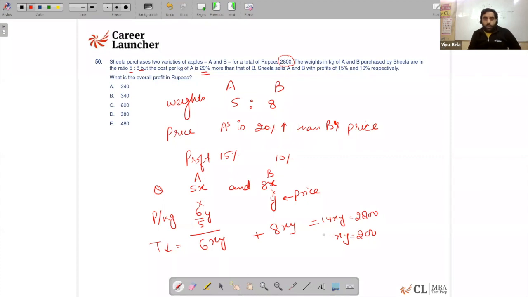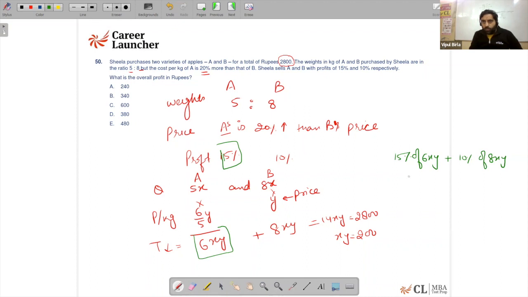Okay. Now what we are supposed to identify is nothing but the total profit. So on the first, that is A, the profit is 15%. So basically we need to identify what is 15% of the total cost for A. So 15% of 6xy, that's going to be nothing but 0.9xy, plus 10% on the other, B, which is of 8xy.